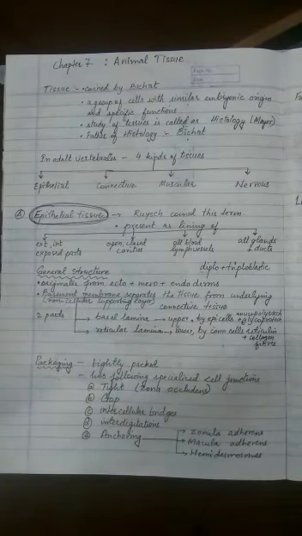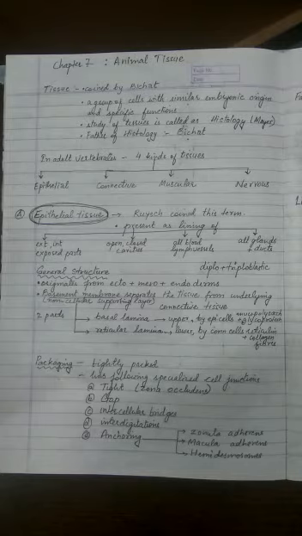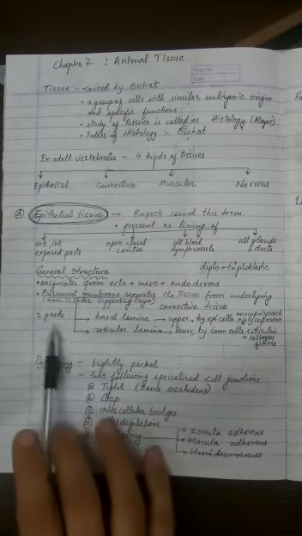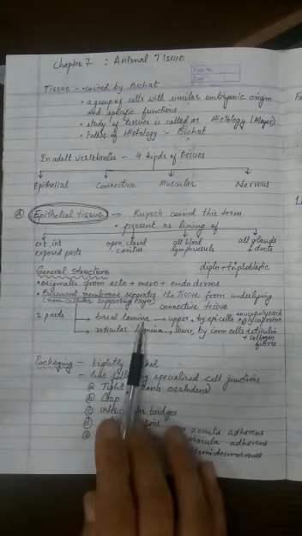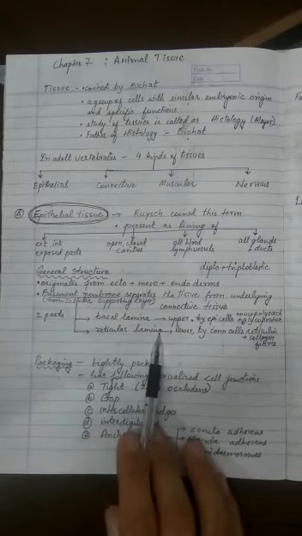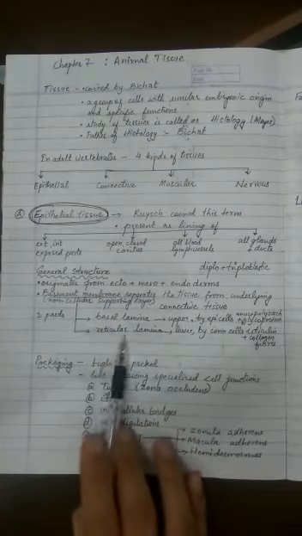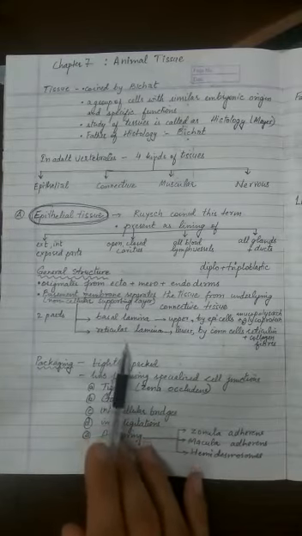Now there are two parts of the basement membrane. The basement membrane is made up of two layers, namely the basal lamina and the reticular lamina. I have mentioned it here. Lamella means layer, basal means below, and reticular means which forms a network.